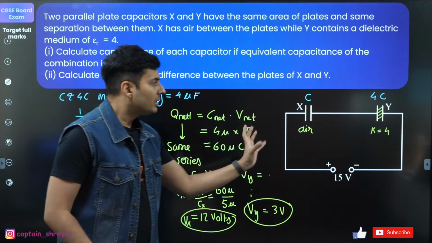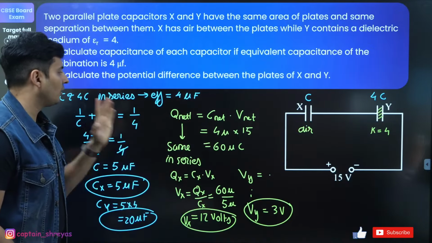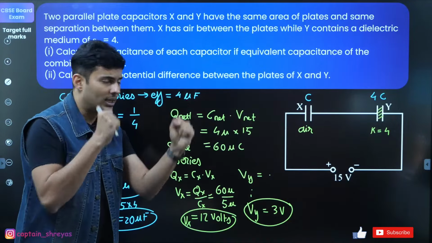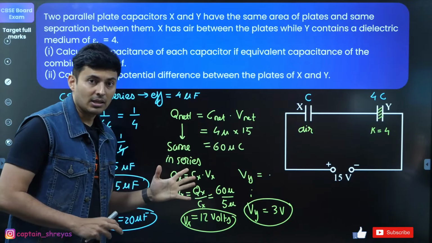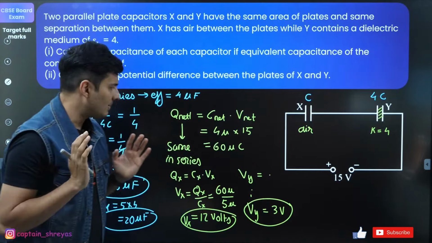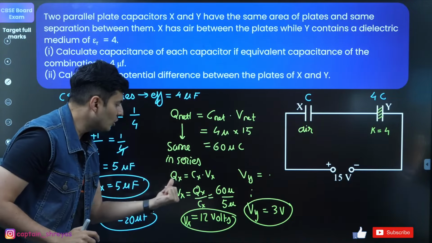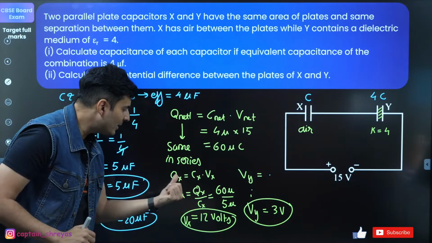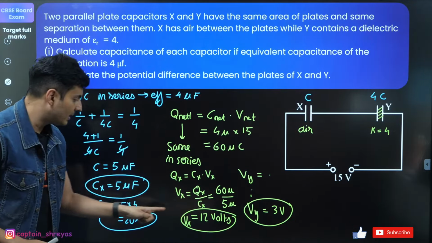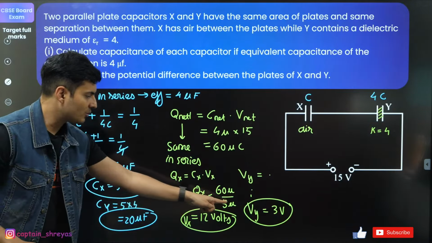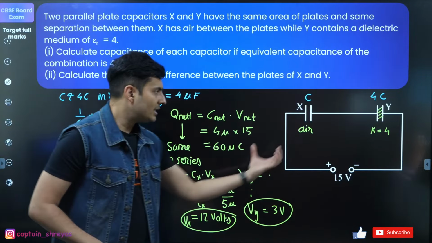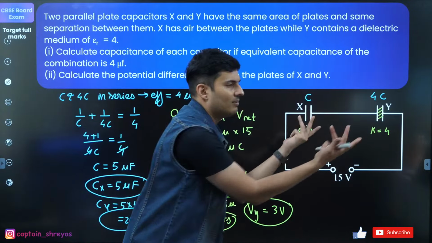Done. Next, this entire thing had an equivalent combination of 4 microfarad, and the total voltage was 15. So, the total charge was C into V, which is 60. But in series, whatever the total charge is, it is the same in each capacitor. So, for capacitor X, Q is equal to CV, so V will be Q divided by C. Charge is 60, capacitance from here is 5 micro. So, 60 by 5 is 12. So, I found the voltage here is 12. Naturally, this much will be 15 minus 12, which is 3 volts.